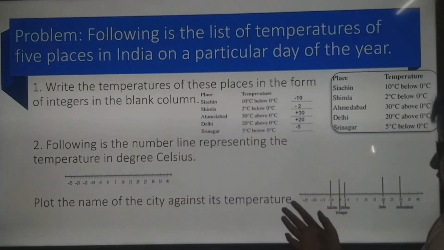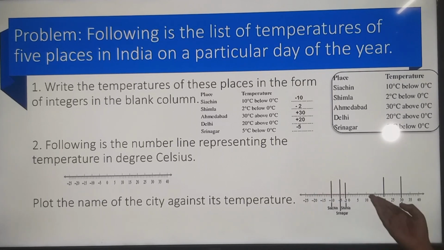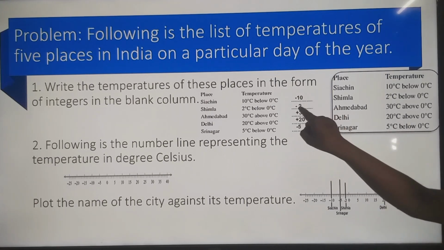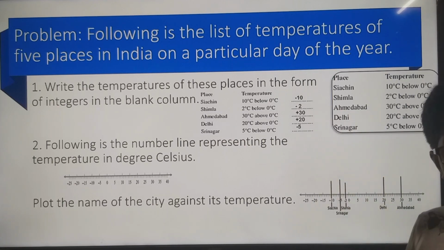And plot the name against the temperature. It's just another way of writing, it's the same. We are plotting. So Siachen minus 10, and Shimla minus 2. These are all the same things. The important point is this: according to this, we have got these values.